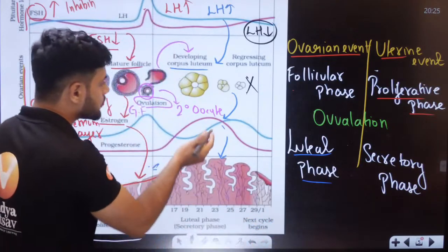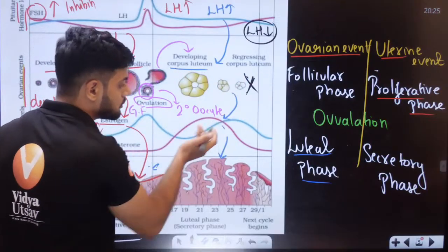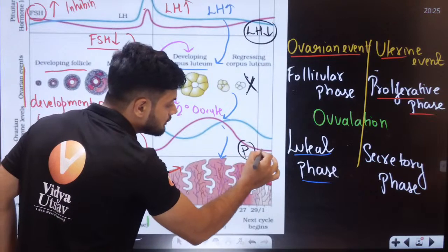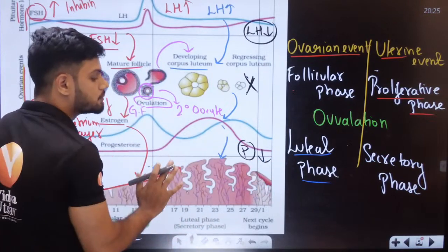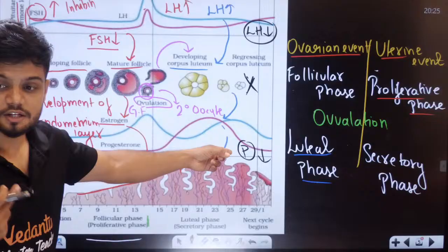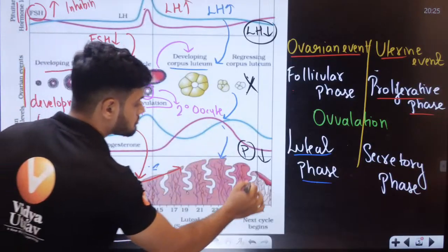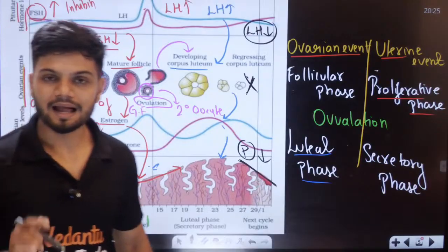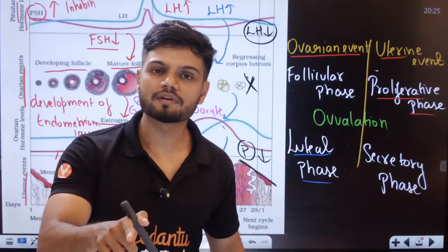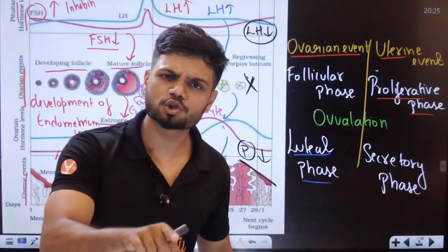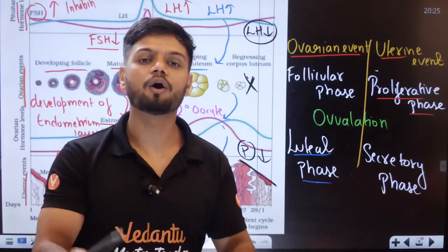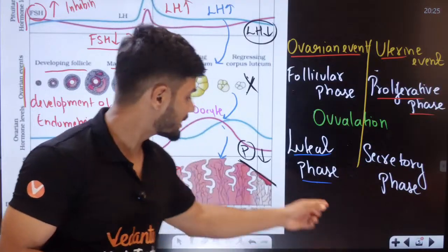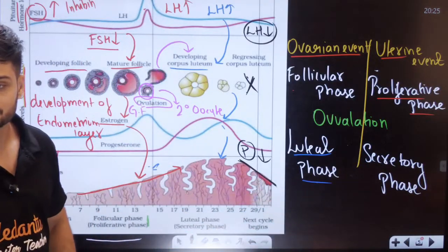If the corpus luteum is missing, can you see the progesterone level is going down? Progesterone level is going down right now. If there is no progesterone, students, the endometrium layer collapses, along with the secondary oocyte, along with the blood, along with the uterine tissue. Everything is removed out of the vagina every single month, and that is the bleeding stage and the end of it.